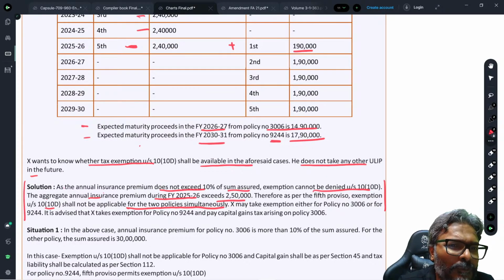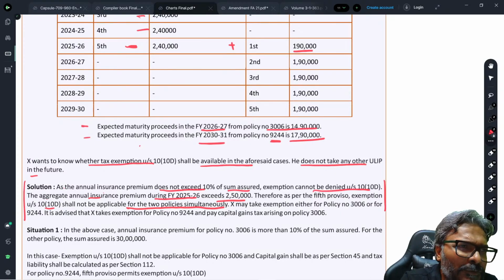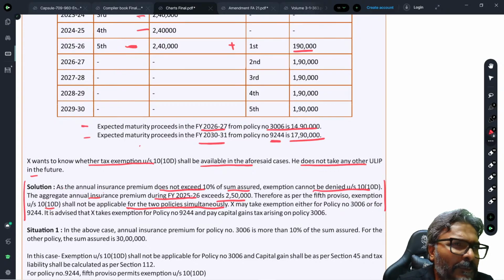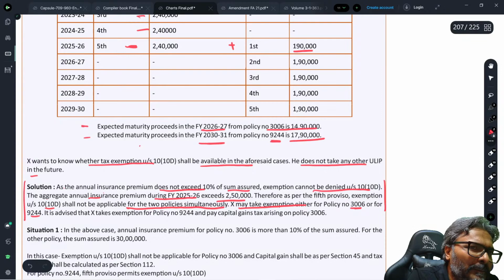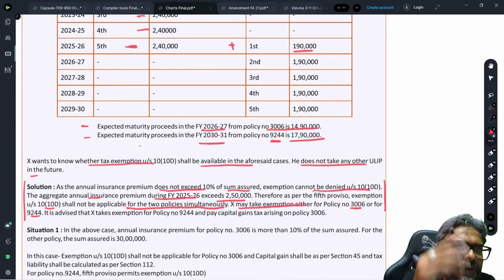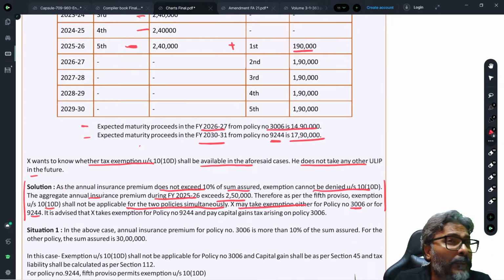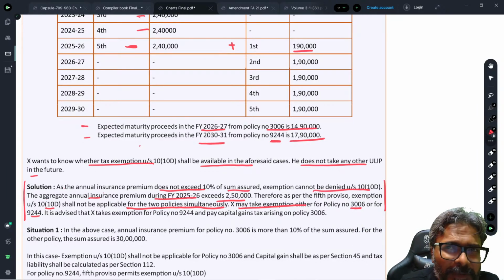Now, it is up to Mr. X, the policyholder, to decide on one of the two, in which particular policy he wants to take an exemption, so that the other policy will become taxable. So now he will have to take a call. So X may take exemption either for policy 3006 or for 9244. Please be careful. Many students would be under the impression that the exemption will not be available for both the policies. No, it's not that way, students.